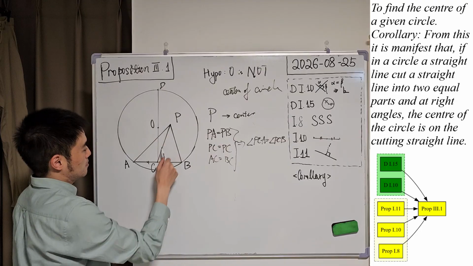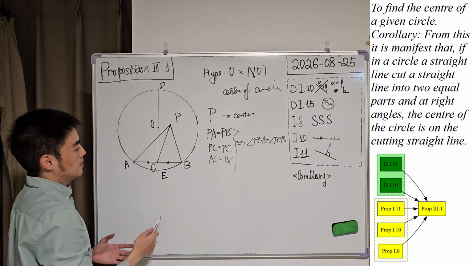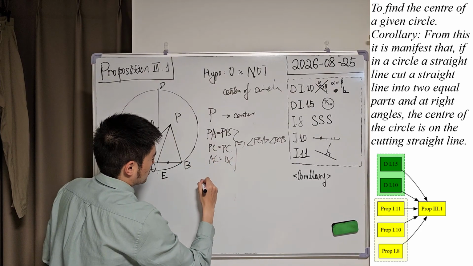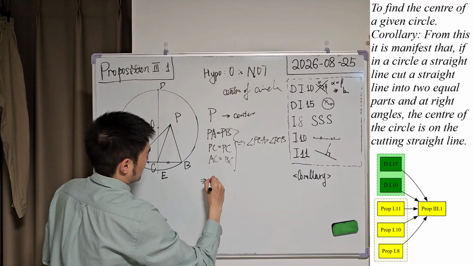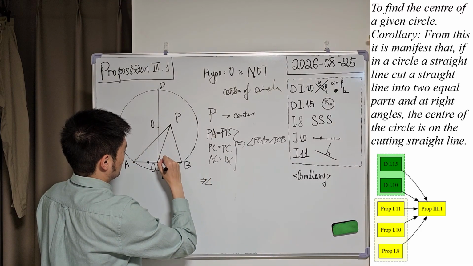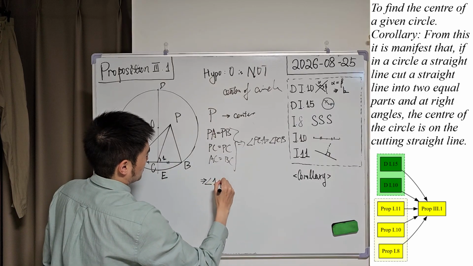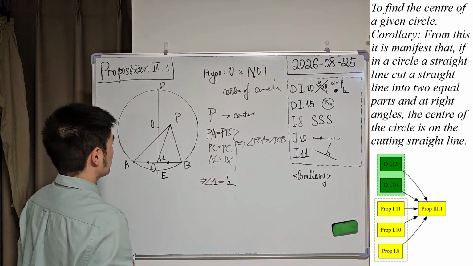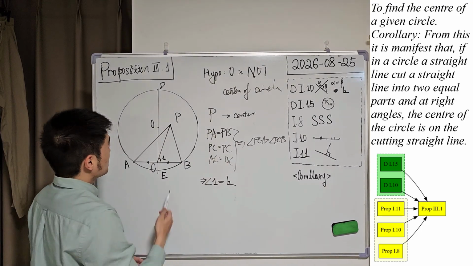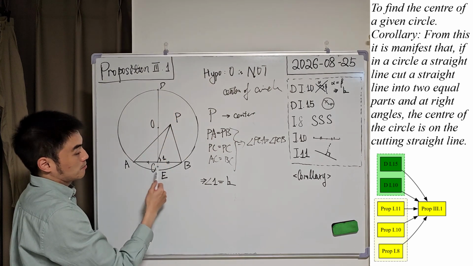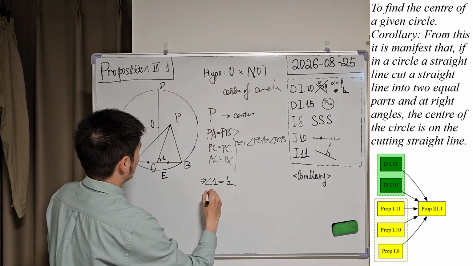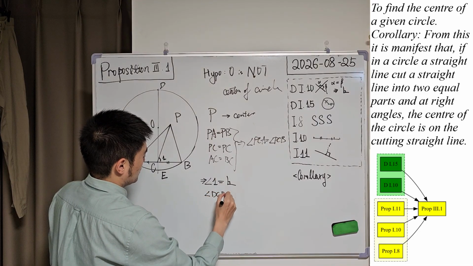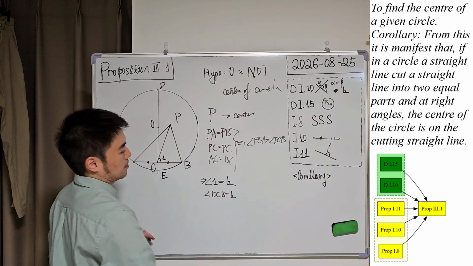So we know that PC and AB are meeting at the point C, and we know that these two angles are equal. So let's mark it as angle 1. So angle 1 is equal to a right angle, correct? And we know that DE is perpendicular to AB, correct? So we also know that angle DCB is a right angle, correct?